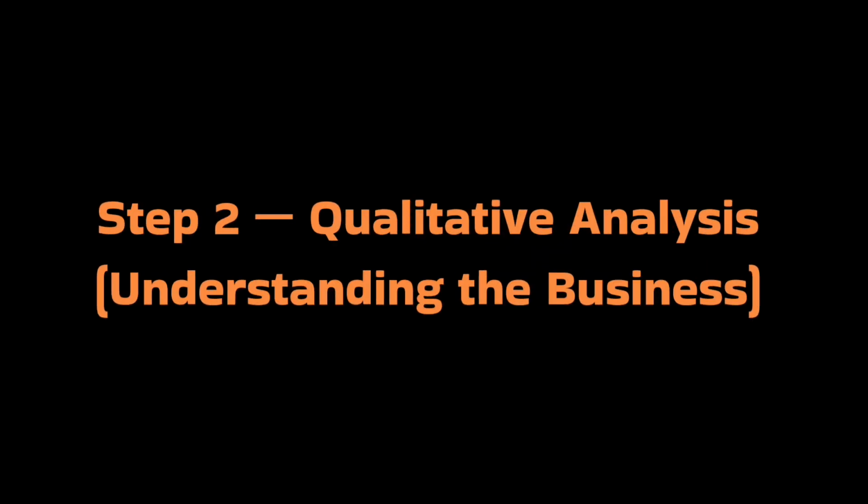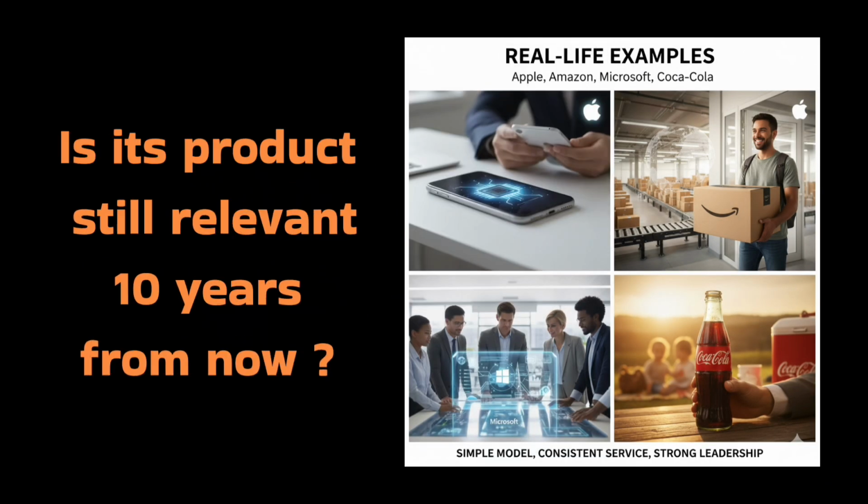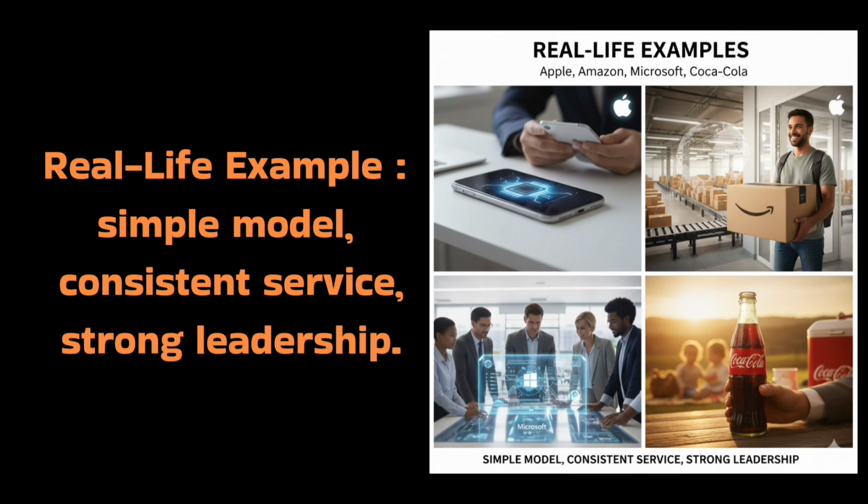Step 2, qualitative analysis, understanding the business. Now comes qualitative analysis, understanding the story behind the numbers. What does the company do? Who manages it? Is its product still relevant 10 years from now? Follow this checklist. Number 1, business model: simple to understand. Number 2, management integrity: no fraud or hype. Number 3, competitive edge: unique product or service. Number 4, future demand: growing sector. Real-life example: simple model, consistent service, strong leadership.